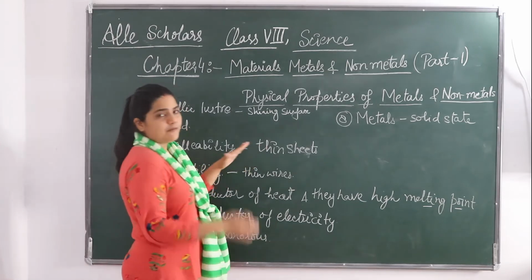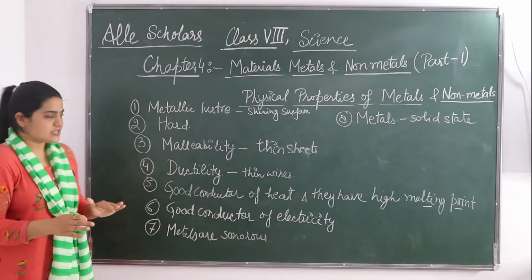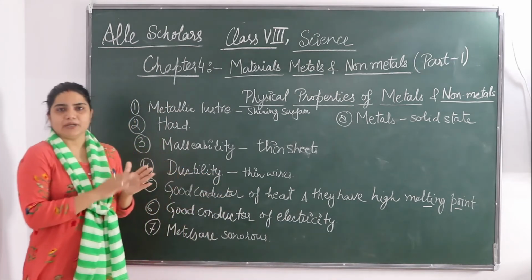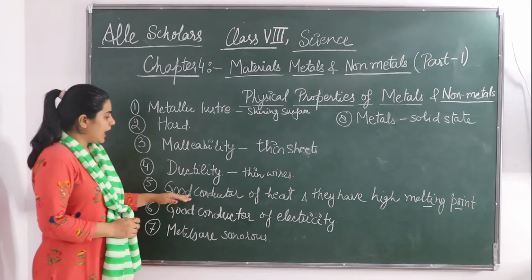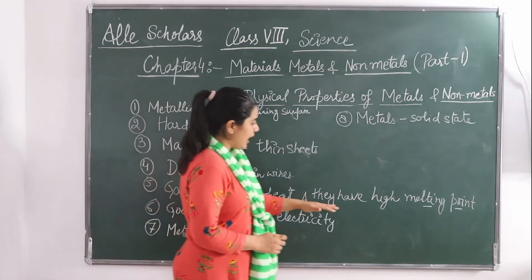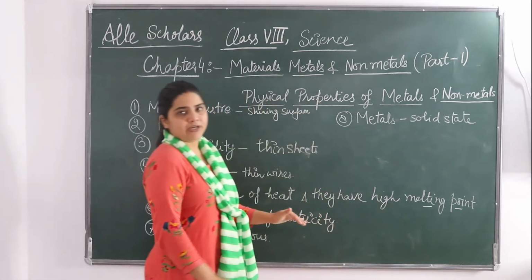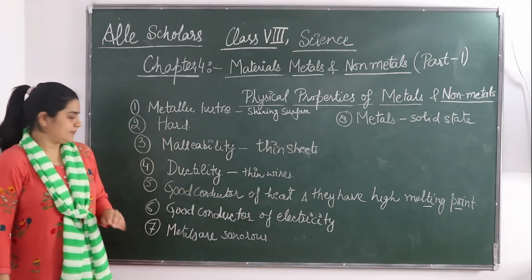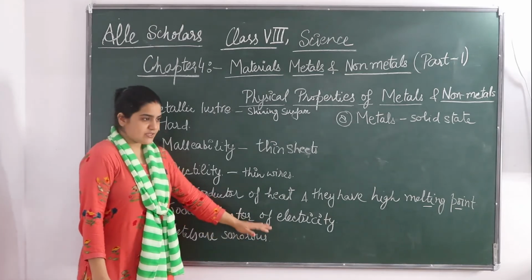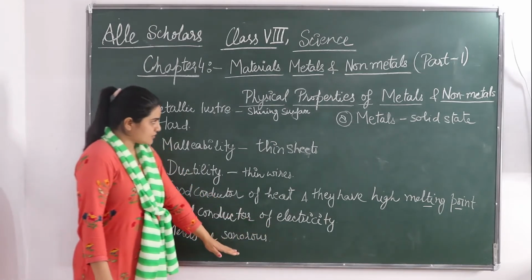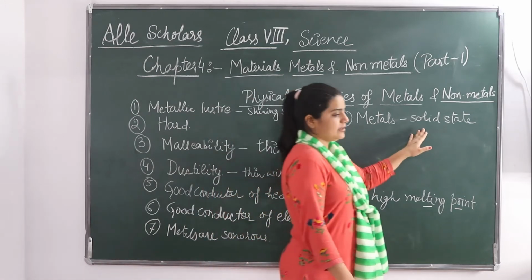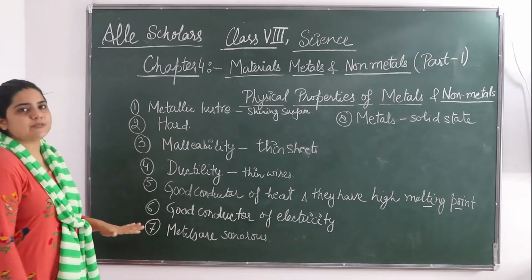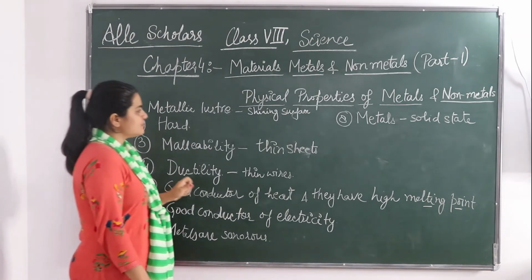Malleability property they have, means they can be made into a thin sheet. Ductility property they have, means they can be made into a thin wire. They are a good conductor of heat and have a high melting point, means at high temperature also they do not melt. Good conductor of electricity, and metals are sonorous, and metals are generally solid state. So all those materials that possess these properties are called as metals.